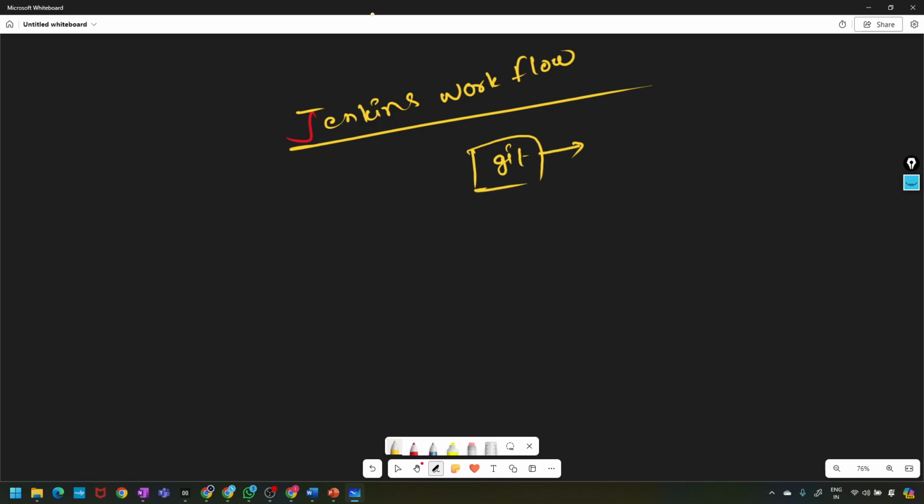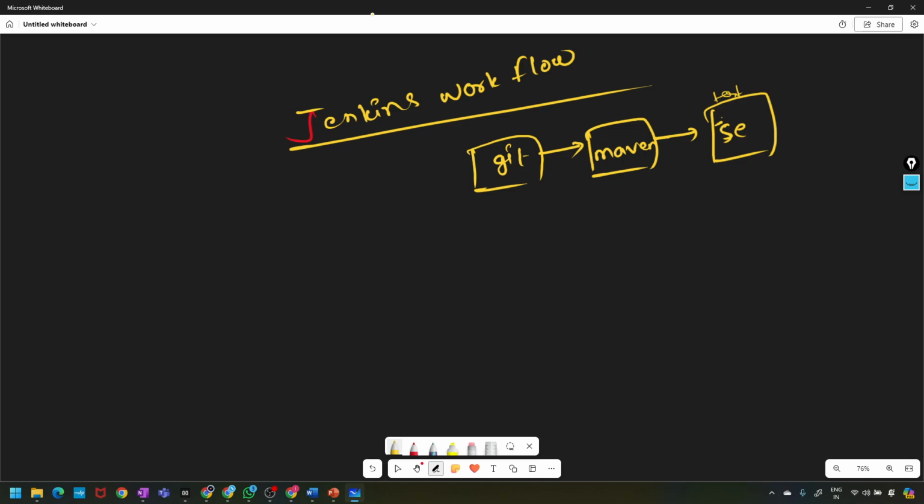After that, Maven for build. Next, Selenium for testing, the quality checker.